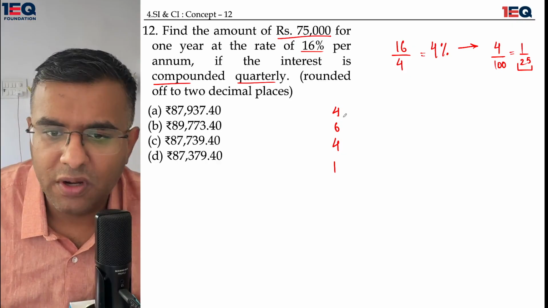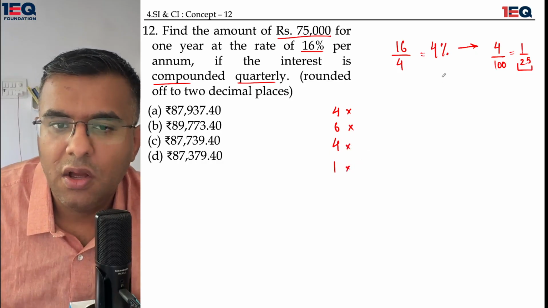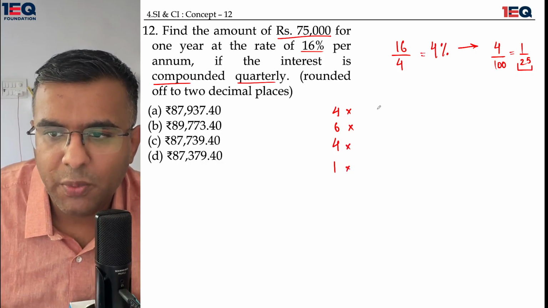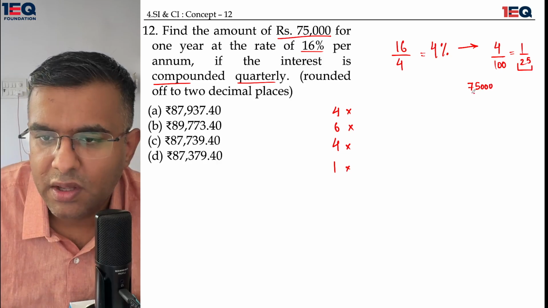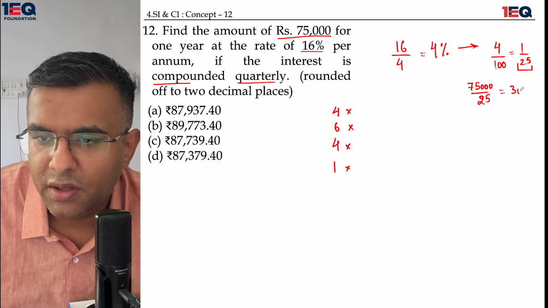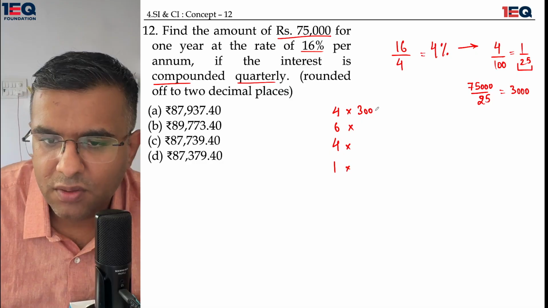And 4, 6, 4 and 1 are the multiplicative coefficients. So I'll quickly put a 25 over 75,000 first. 75,000 upon 25 would give me 3,000 in the first go. Okay, so 3,000 would come here.